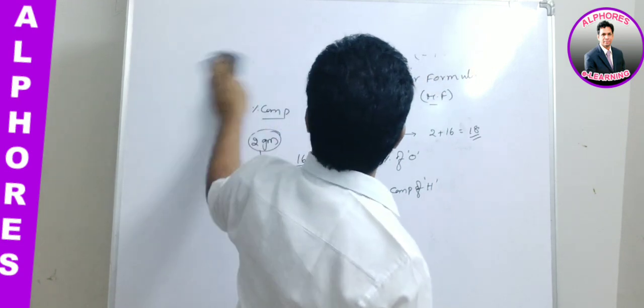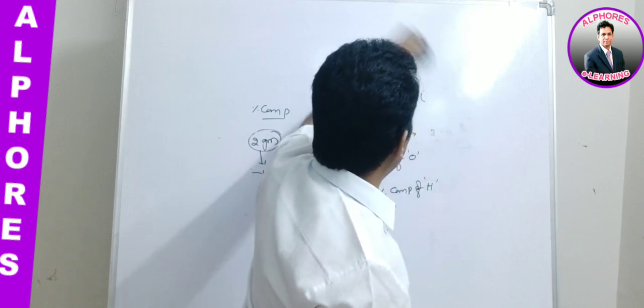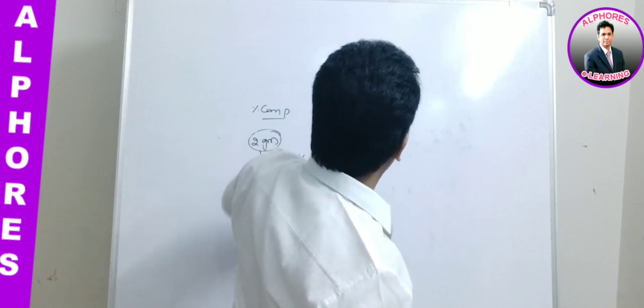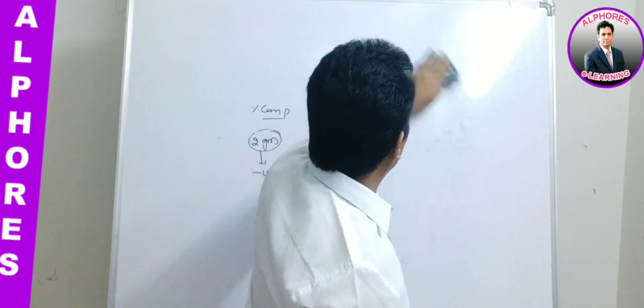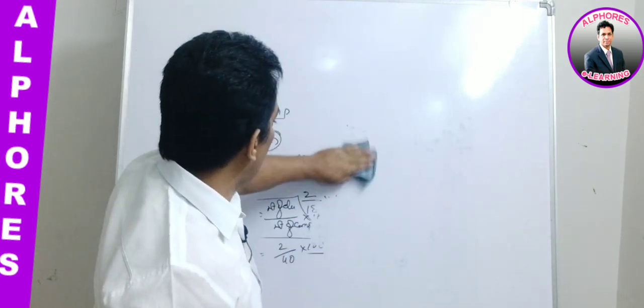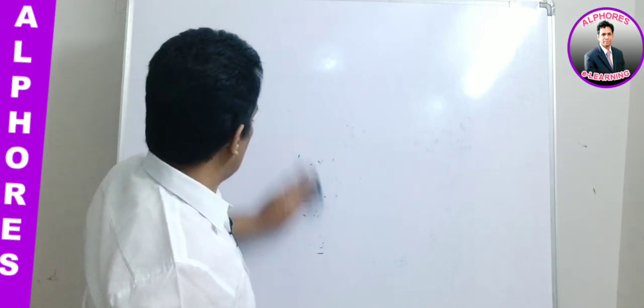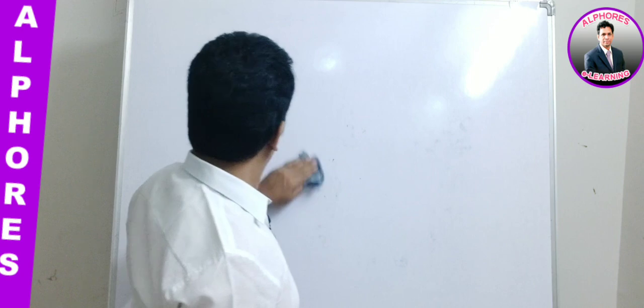Now, when the element weight and the compound weight, these two are given, how to measure that percentage composition? We just solved that question, and let me give the formula for that type of question. Here it is, percentage composition.